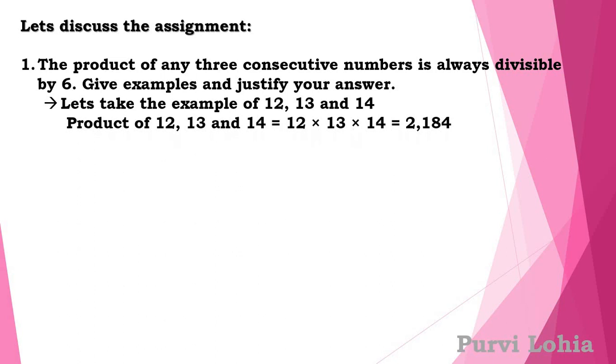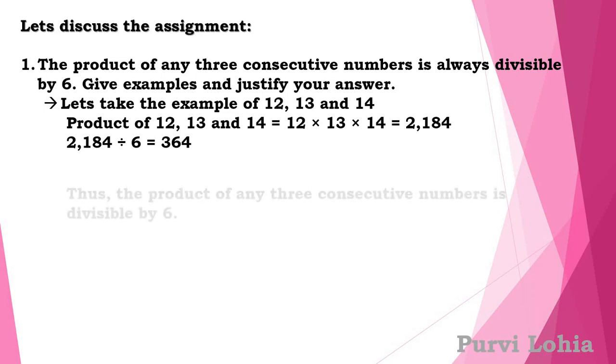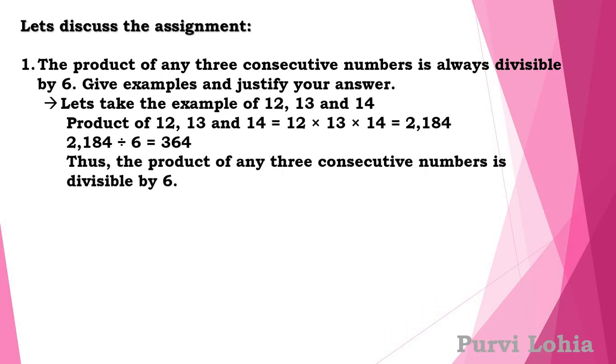The product of 12, 13 and 14 is 2184, and 2184 is completely divisible by 6. Thus the product of any three consecutive numbers is divisible by 6. You can take any other example, any three consecutive numbers, and then you can check.